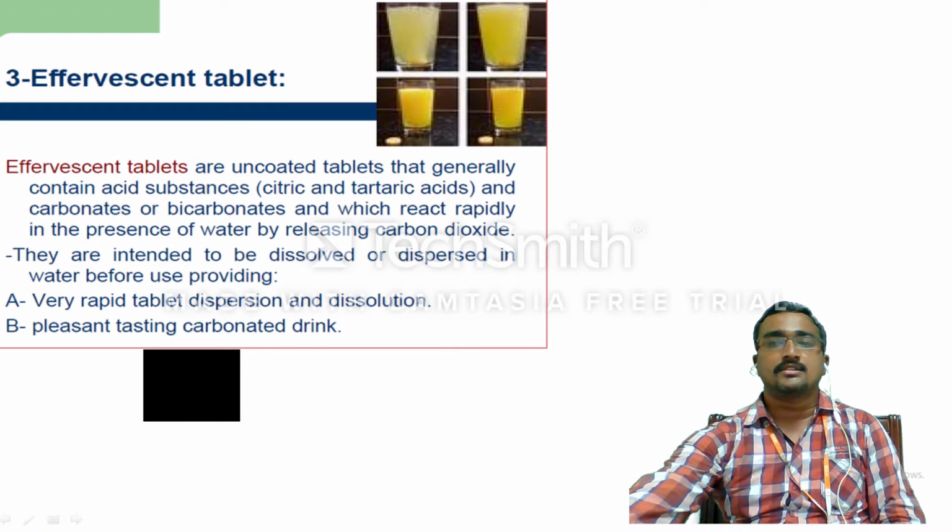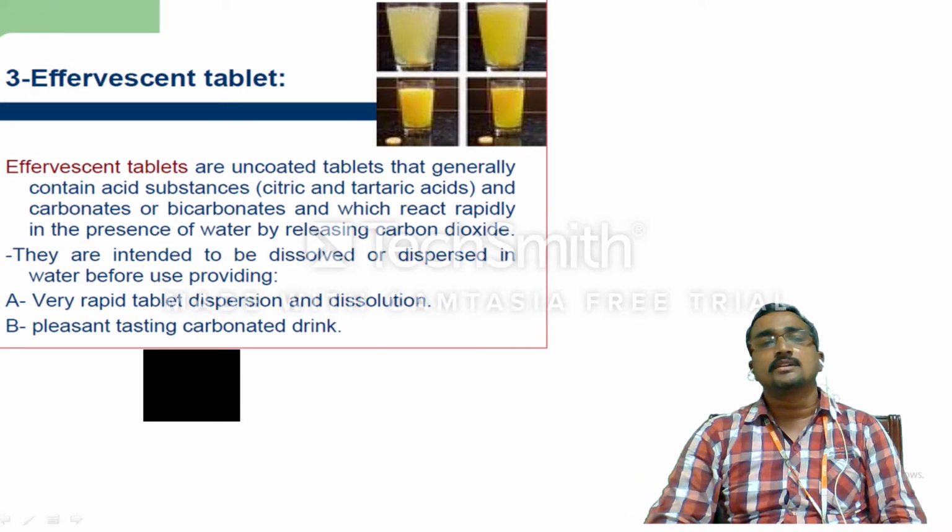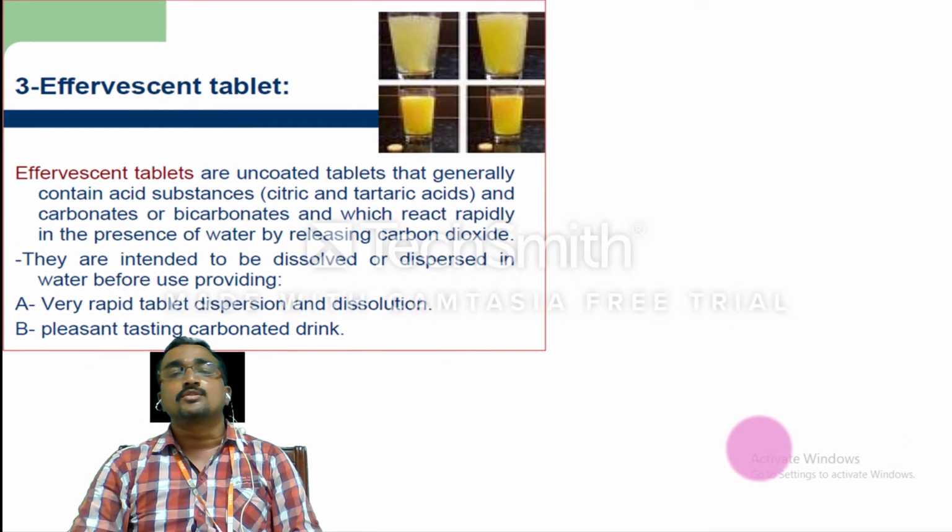Effervescent tablets are mostly uncoated tablets that contain the medicinal substances. They produce effervescence when they come into contact with solvents or the gastric fluids in your stomach area. Then they react and release carbon dioxide. They are intended to be dissolved or dispersed in water before swallowing.